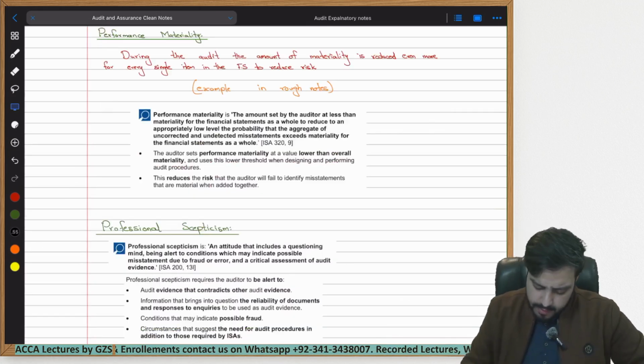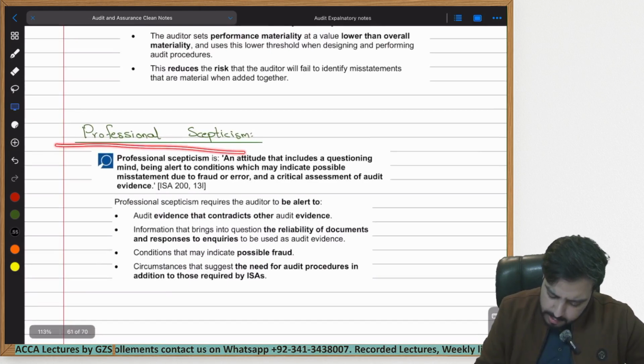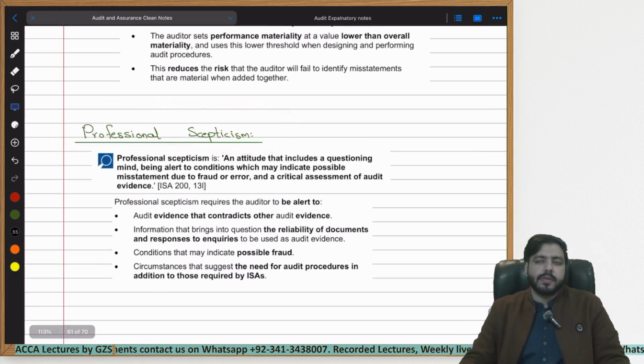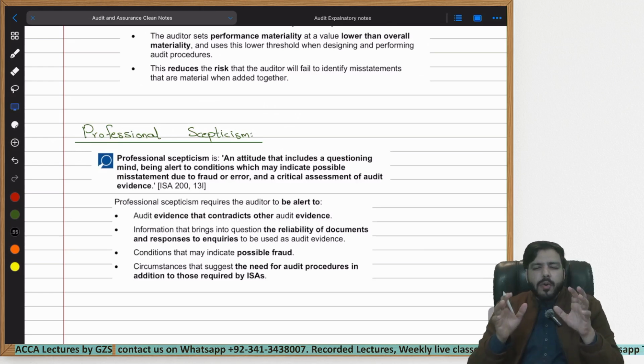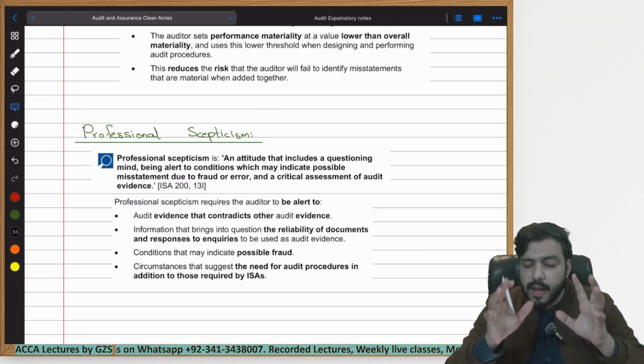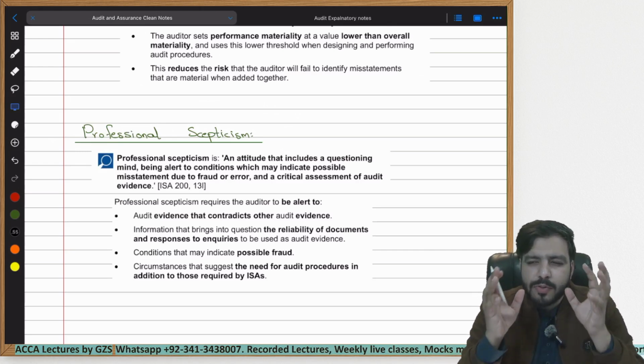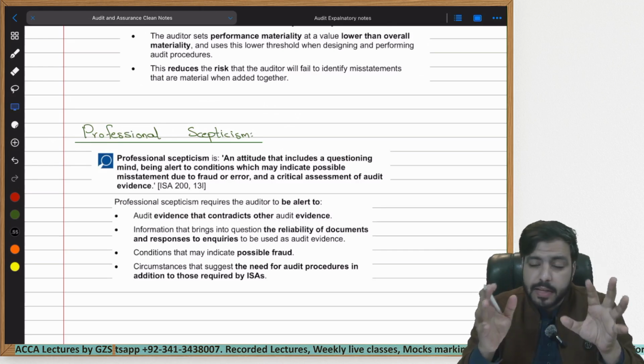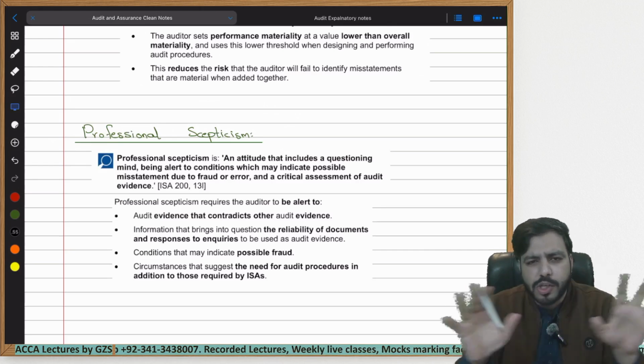Now, the next thing that we have to study is professional skepticism. What is meant by the word professional skepticism? In order to explain this, we don't need to go towards the rough notes again. This is a very simple concept which basically states that as an auditor, you have to be skeptical about every single thing during the audit. This means that you have to question every single thing.